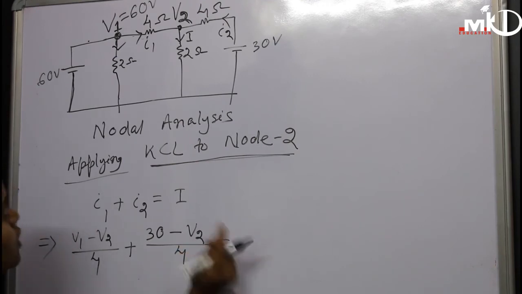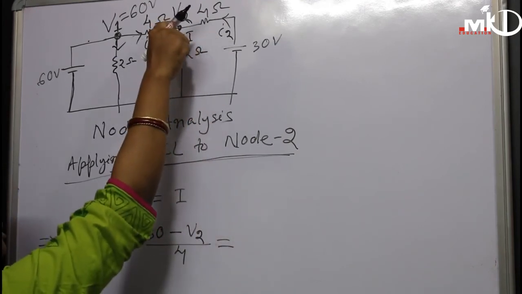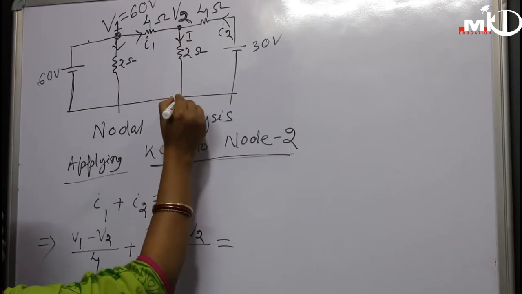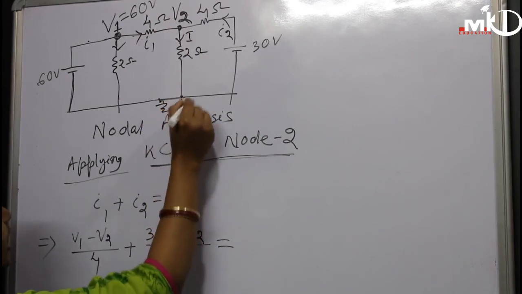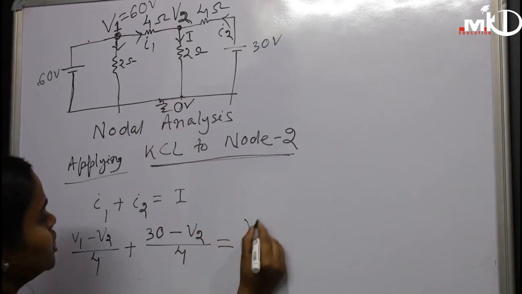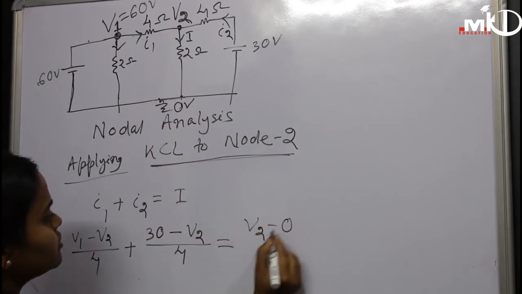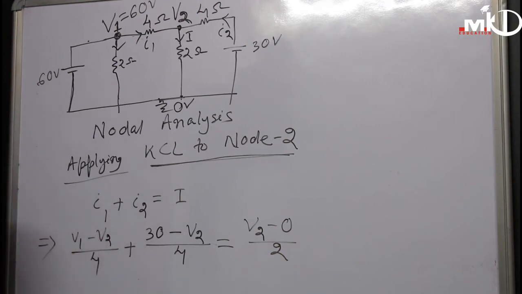And the value of this current I is V2 minus this potential, and this potential is 0 volt. It is the datum node. So that's why it should be V2 minus 0 by 2. And here we know that the value of V1 is equal to 60 volt.